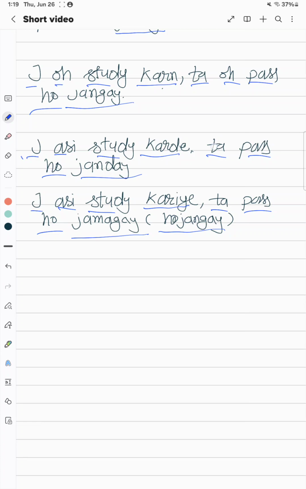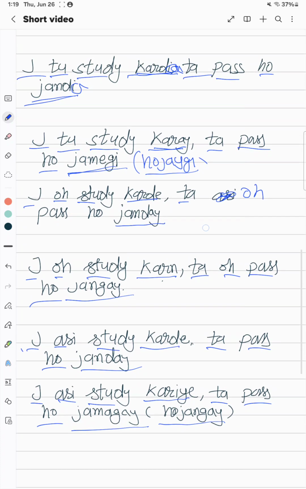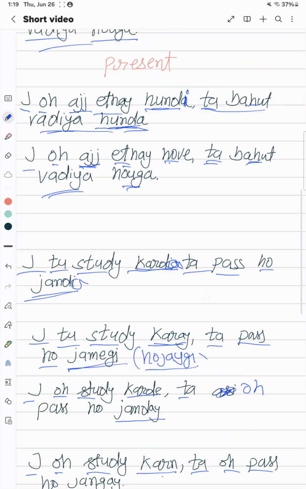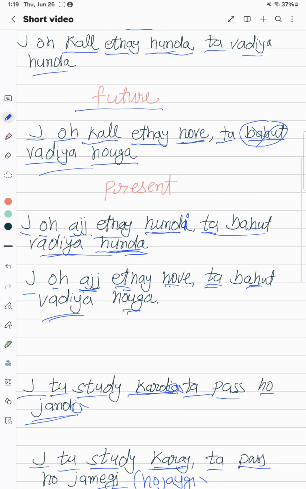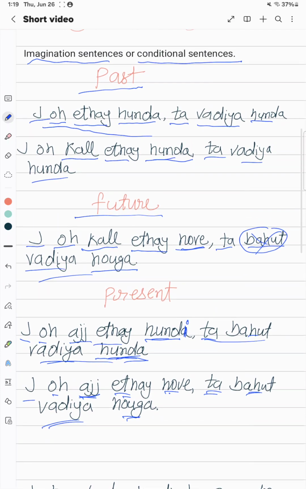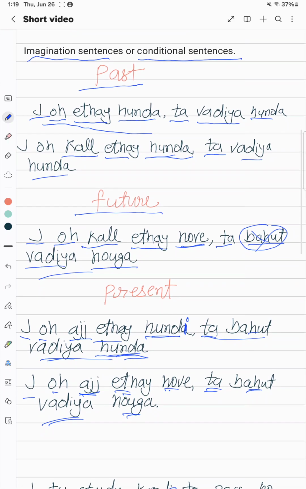All right. So this is what I talked about today. All these sentences are just imagination. You can call them imagination sentences or conditional sentences. I already made a podcast about it. It's only audio. Now I teach you with the example with screen recording, with the sentences written there. All right. I hope you have a better understanding today.